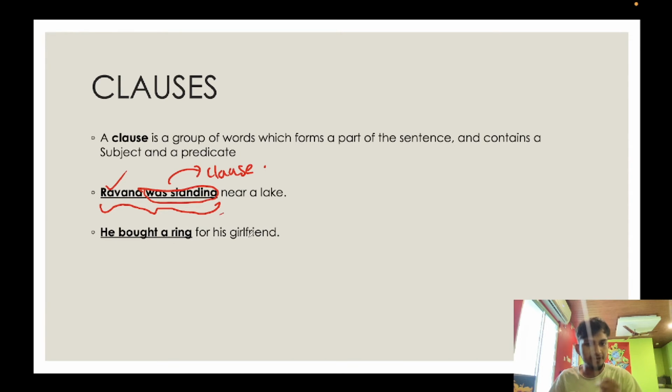He bought a ring for his girlfriend. See, this is a sentence in itself. And he bought a ring is a part of this sentence. But here we see that there is a subject, there is a predicate. This makes sense. He bought a ring.